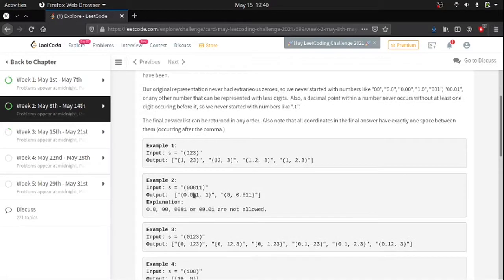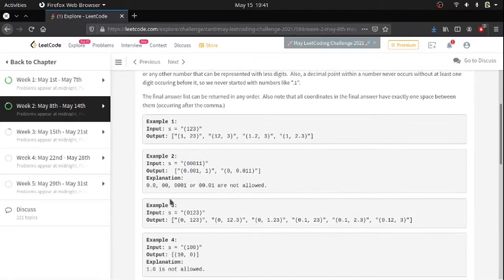So here 00011. It can be divided in several ways. If we divide 0 as one point and 0011, if we arrange it, we will only get this as a possibility. Why, I will tell you in a minute. Okay, the explanation is also given. 0.0 is not allowed, 001 is not allowed, 00.01 is not allowed. So hence we are left with only one option, that is this.